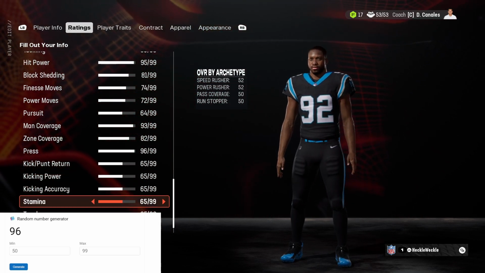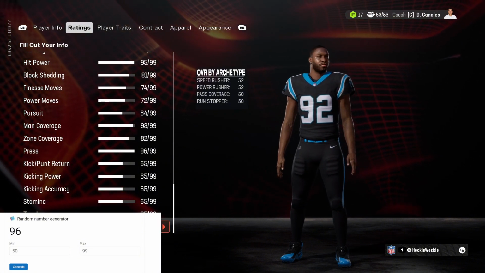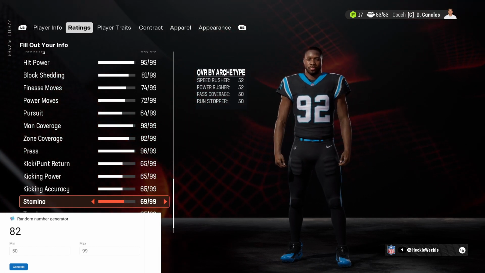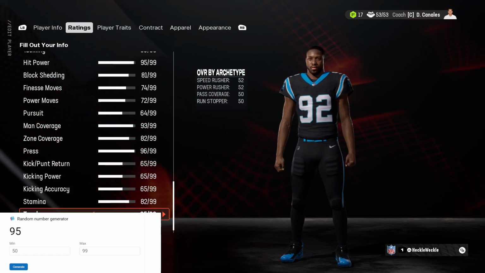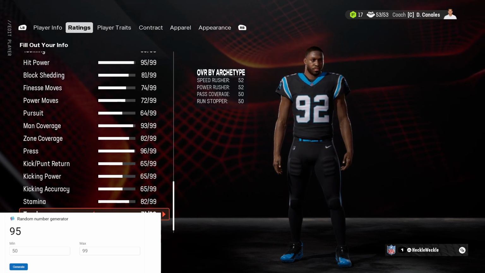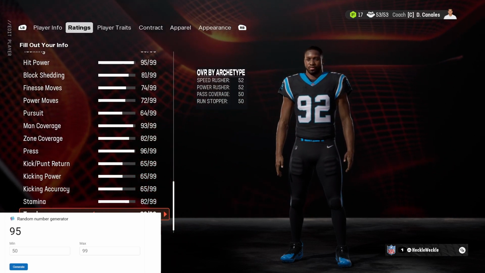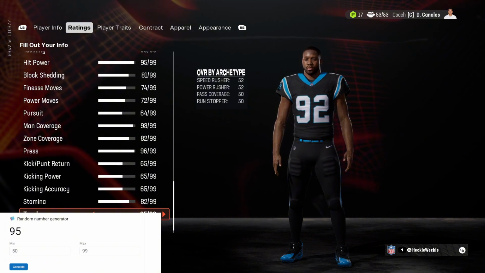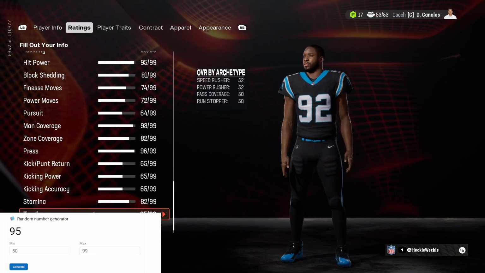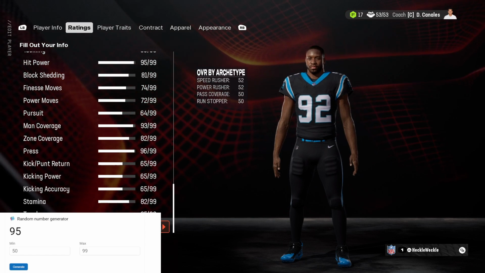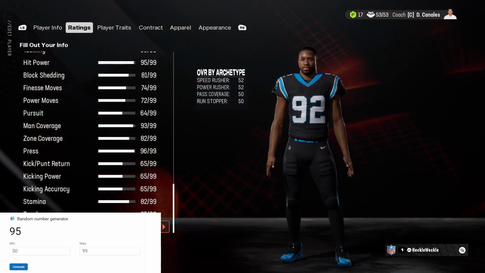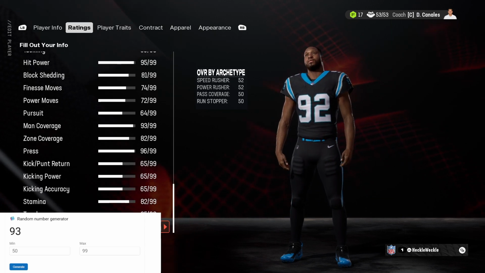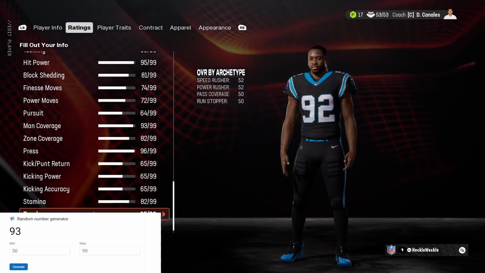The last three we'll be spinning the random number generator for is stamina, toughness, and injury. Stamina is huge, and it will be a 82. That's pretty good. We'll take an 82 stamina for our player. Toughness, he has 95 toughness. This guy is a tough left outside linebacker. I'm assuming toughness is how you bounce back from injury if you're dealing with anything throughout the season, your ability to push through it, but I'm not exactly sure. But he is a tough left outside linebacker. And then for the injury, he has a 93 injury, so he's not likely to get injured. Now, we finished all the very important ratings, and we still have one respin.